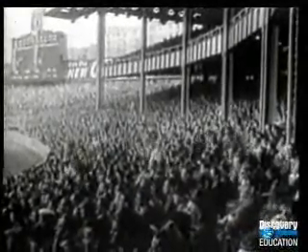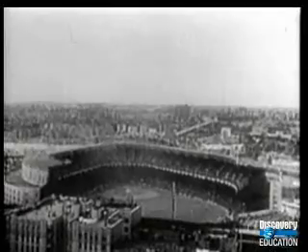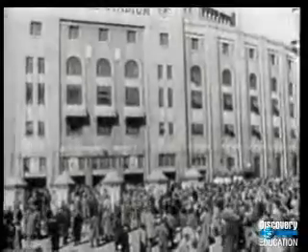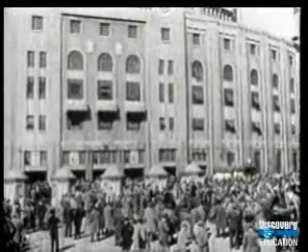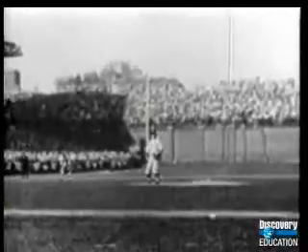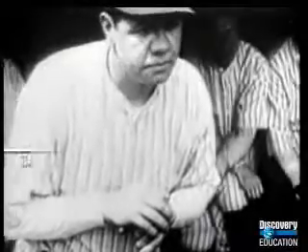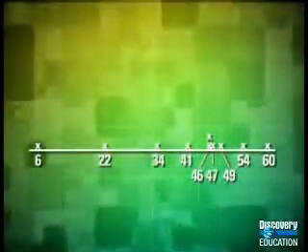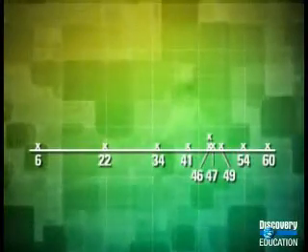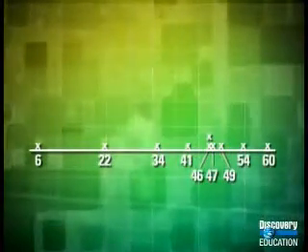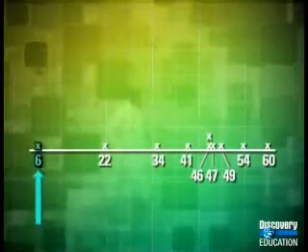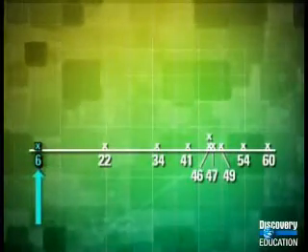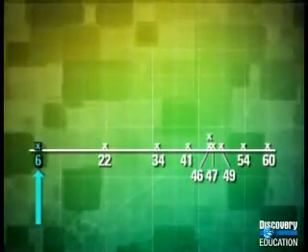Typically, the mean makes sense for sets of data that do not have unusual values, far from the rest of the values. One way to check to see if the data includes unusual numbers is to plot the data on a line plot like this. Notice that Babe Ruth's home run totals during his last 10 years include some values relatively far from the others. The lowest value is a 6, Ruth's last year's total, much less than all the other values.